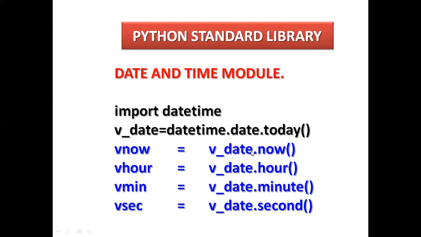So here datetime, now, hour, minute and second are keywords from this package, and these are user defined variables which you can declare here. You can change v_date, it is not fixed, it is a user defined name. These are also user defined variables. You can assign here. These are keywords which you are accessing from this package.